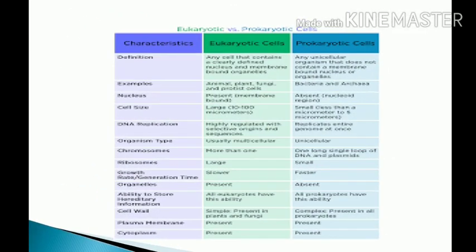Can you understand? Now, what is the difference between prokaryotes and eukaryotes? Prokaryotes are differentiated into archaea and bacteria. Prokaryotes have no definite nucleus and the DNA exists as circular.